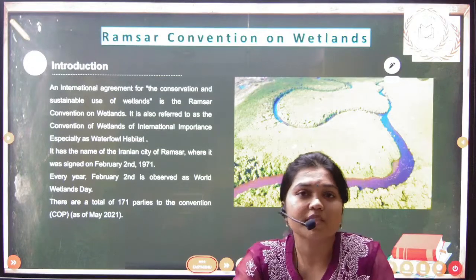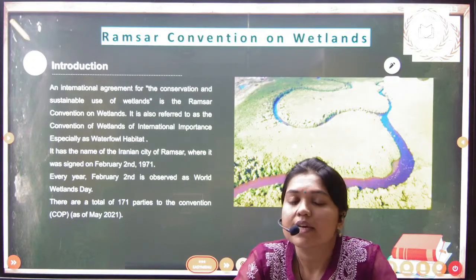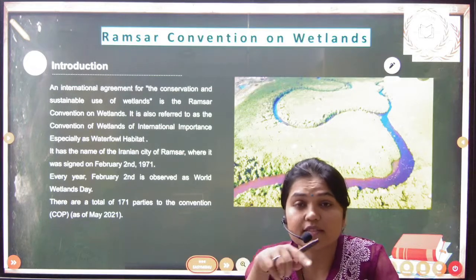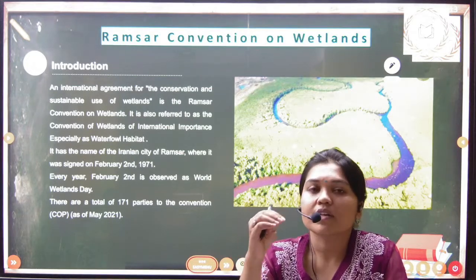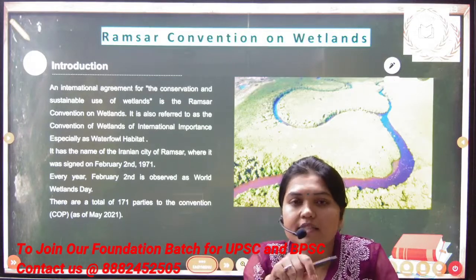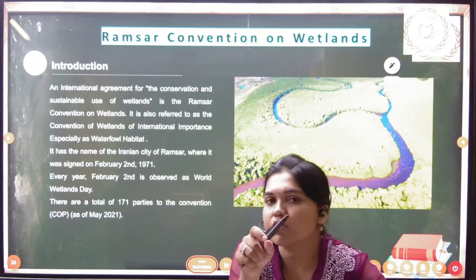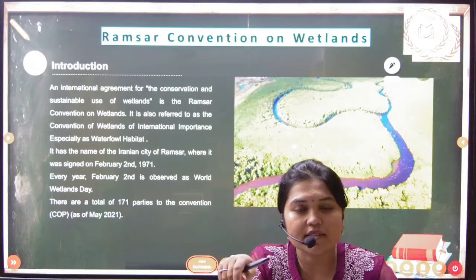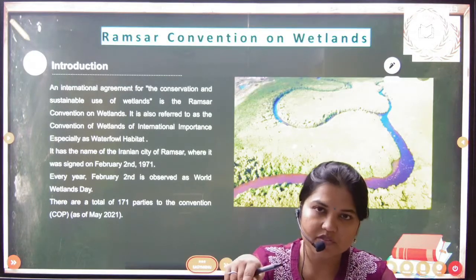So what is the Ramsar Convention on Wetlands? The Ramsar Convention on Wetlands is an international treaty in which conservation and sustainable use of wetlands is done. This treaty came into existence on 2nd Feb 1971 in the Iranian city Ramsar, which is based on the Caspian Sea.